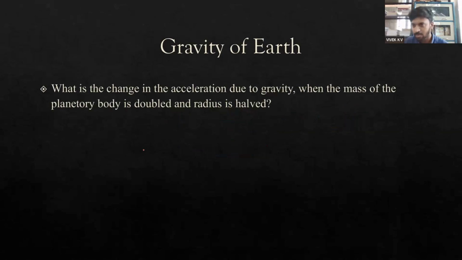So here there is an example question. What is the change in acceleration due to gravity when the mass of a planetary body is doubled and the radius is halved? Here we are not talking about Earth. Imagine that we have a planetary body having a mass capital M and radius R. Initially there will be an acceleration due to gravity, let it be g. This is for the initial condition of the planet, having mass M and radius R. Afterwards, imagine we have changed the mass of the planet and also the radius.